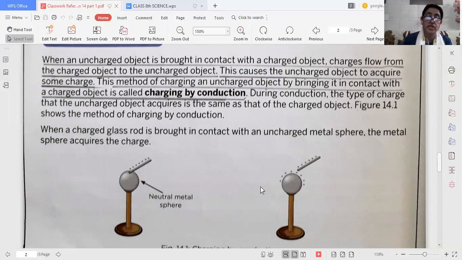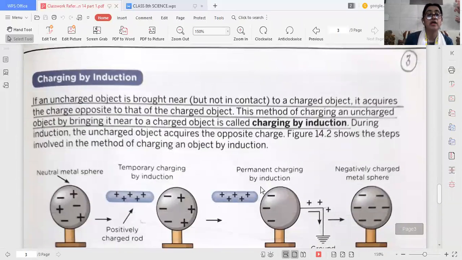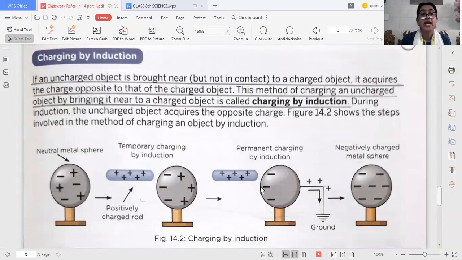Then comes charging by induction. If an uncharged object is only brought near, it will not touch. It is not in contact. It acquires the charge opposite to that of the charged object.